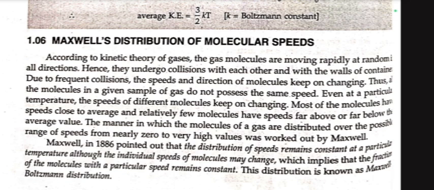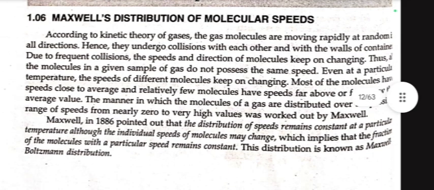Most of the molecules have speeds close to the average, and relatively few molecules have speeds far above or far below the average value. The manner in which the molecules of a gas are distributed over the possible range of speed, from nearly zero to very high values, was worked out by Maxwell. Maxwell in 1860 pointed out that the distribution of speeds remains constant at a particular temperature, although the individual speeds of molecules may change, which implies that the fraction of the molecules with a particular speed remains constant. This distribution is known as the Maxwell-Boltzmann distribution.